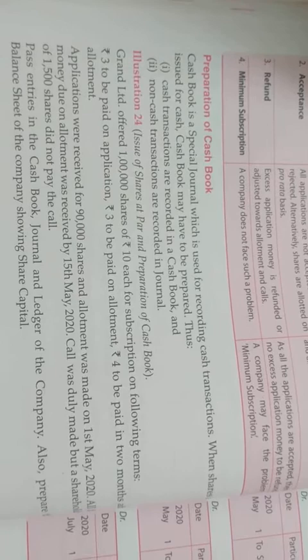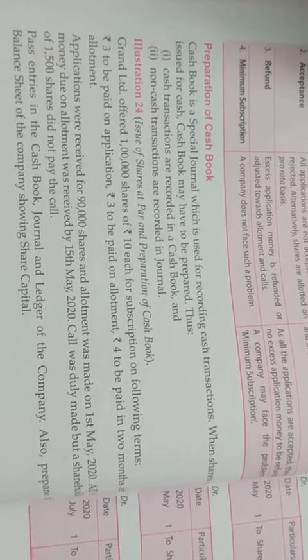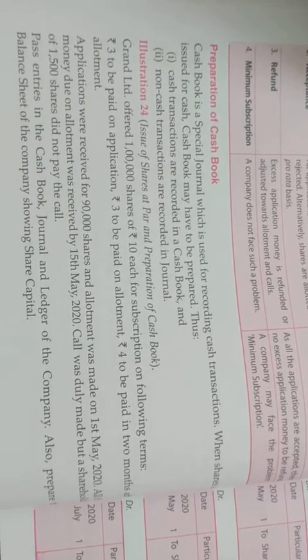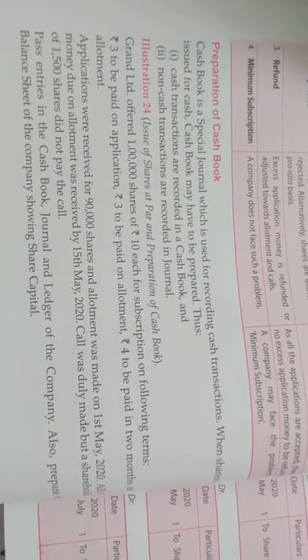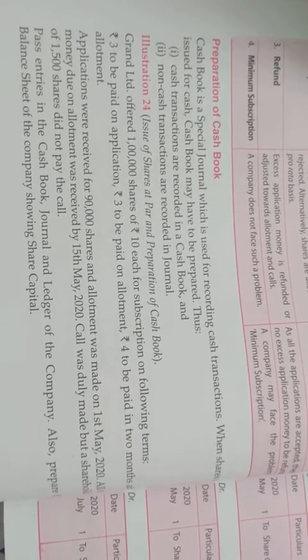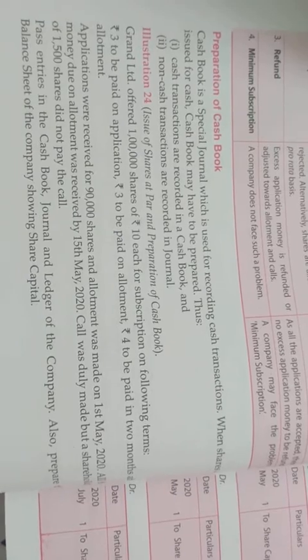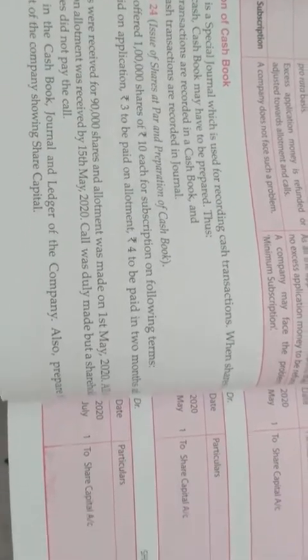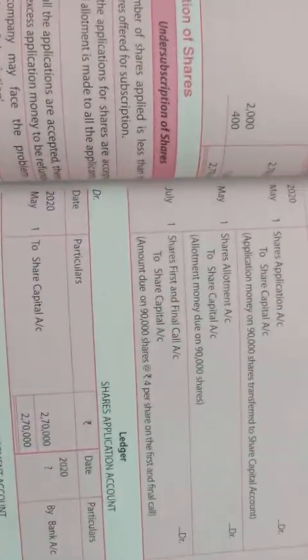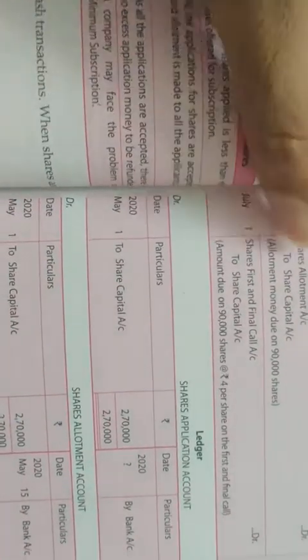All the money due on allotment was duly received by 15th May. Call was duly made, but a shareholder of 15 shares did not pay the call. No problem. Pass entries in the cash book, journal, and ledger of the company. Also prepare the balance sheet of the company showing share capital. Clear? So first we are going to pass the journal entries.